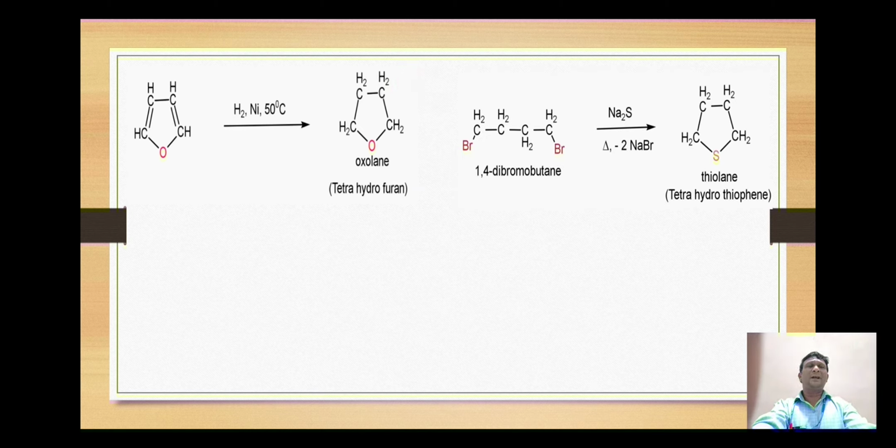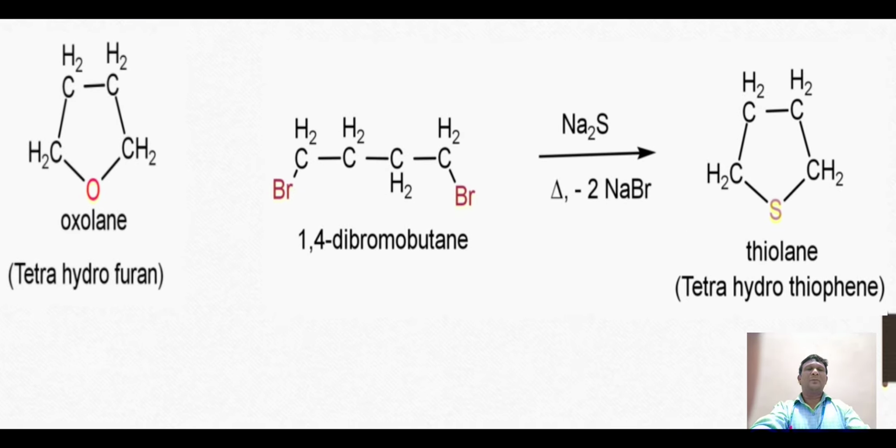The saturated thiophene, that is thiolane, is best prepared by using 1,4-dibromobutane and reacting it with sodium sulfide in presence of heat. Here 2 sodium and 2 bromines will be released as 2 sodium bromide molecules, and the sulfur then gets cyclized with these 4 carbons to form this tetrahydrothiophene, which is called thiolane.